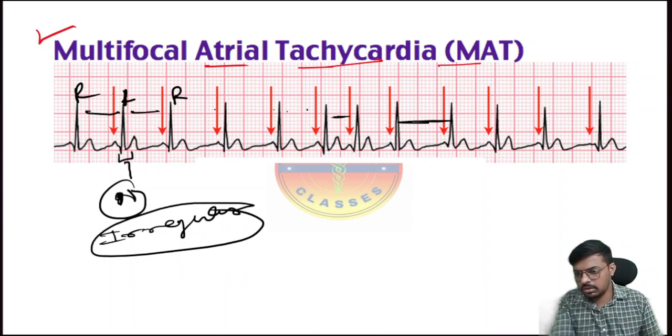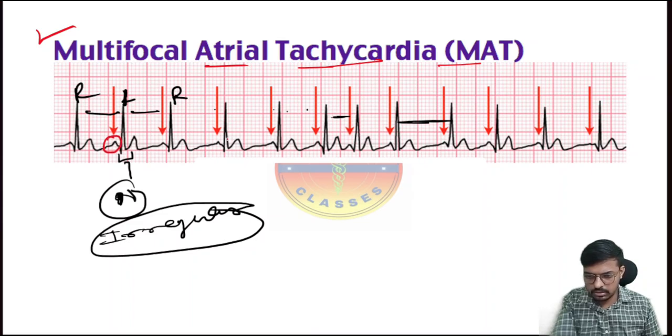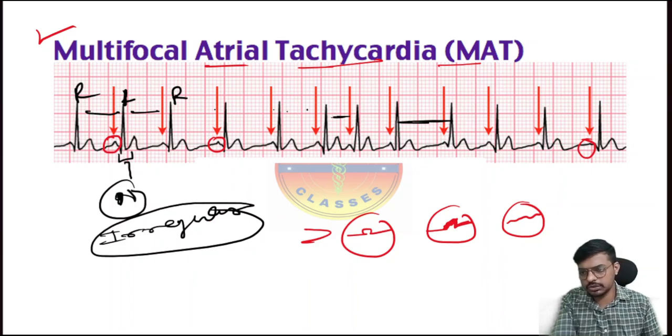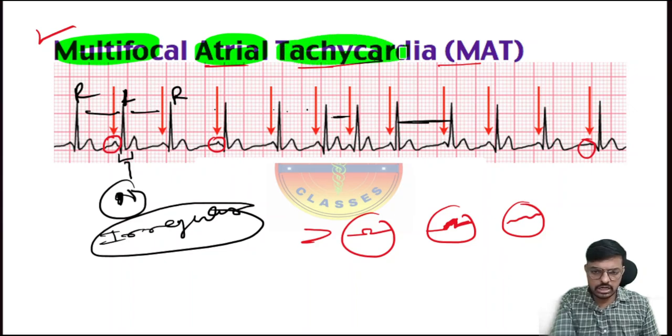And look at this P wave. Look at this P wave. And look at this P wave. There are more than three types of different P waves. In the first one, it's like this. In the second one, it's like this, sharp. In the third one, it's like this. So there are three different types of P wave. So that is what we call multifocal atrial tachycardia.